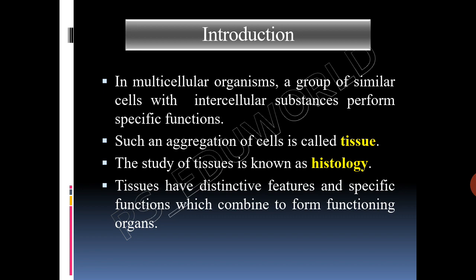In animals, organs are made up of four basic types of tissues: epithelial tissue, connective tissue, muscle tissue and nerve tissue. These tissues have distinctive features and specific functions which combine to form functioning organs.